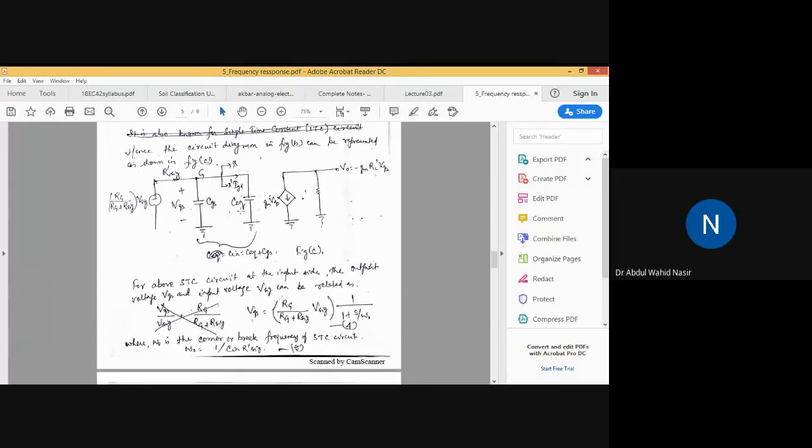So now this is the circuit diagram we have further modified. In figure C, you can see we have a voltage source whose value is RG divided by RG plus RSIG into VSIG. This is the input resistance R'SIG. We have already seen the value of R'SIG, that is RG parallel RSIG. Then CGS we know the value of CGS. Then C equivalent we have seen what is the value of C equivalent. GM VGS we know that V naught, put in all those things. So we are having this